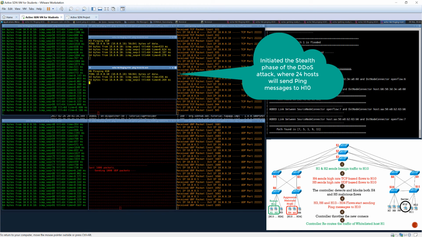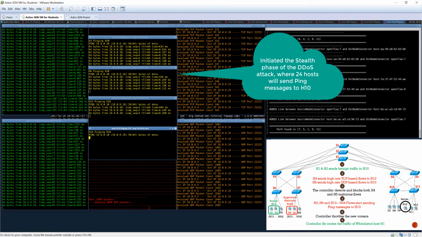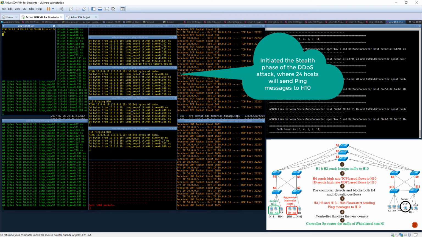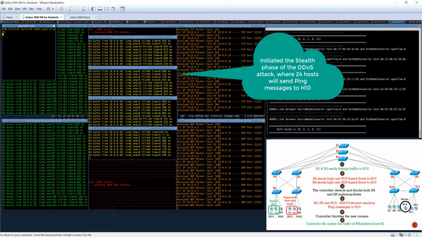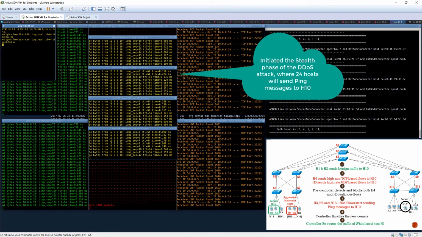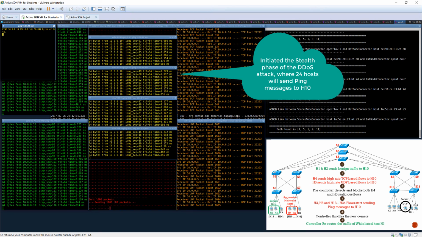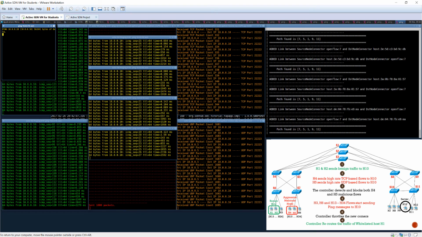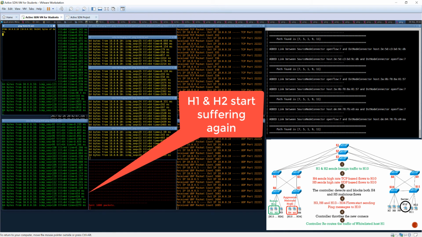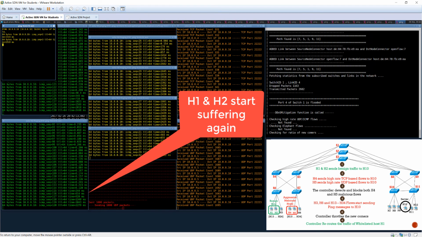Now I start the second phase, the stealthy phase of the DDoS attack. In this phase, as I have mentioned before, I basically initiate almost 25 hosts, and they all start sending ping messages, benign messages. So the idea is that if the attacker has too many bots, he can still launch a DDoS attack. And here is the example: by just using ping messages from these 24 hosts, you can see that the RTT has increased for H1 and H2.